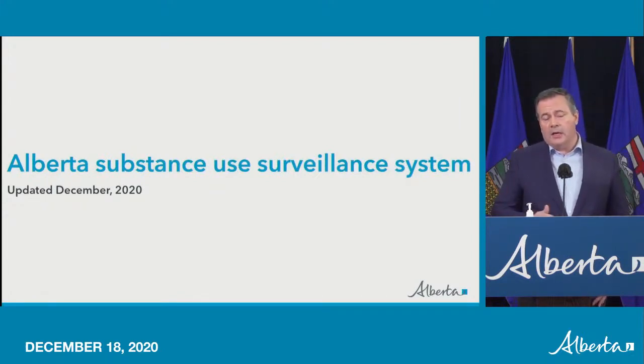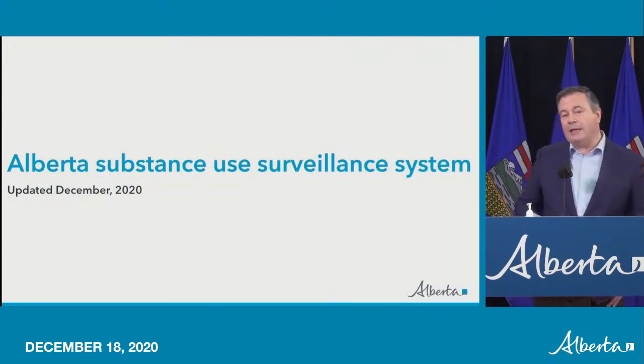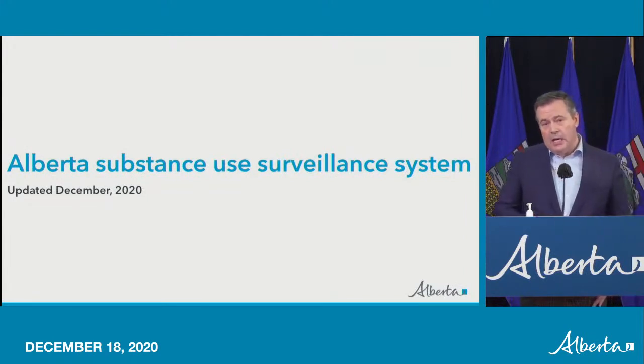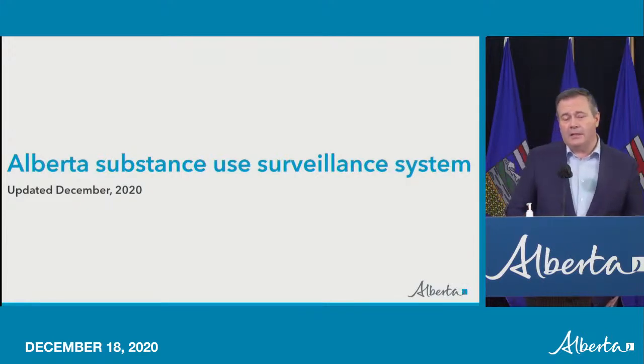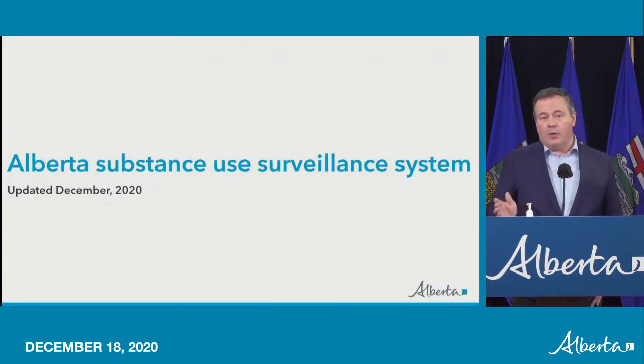While other jurisdictions like Ontario, BC, and Quebec also publish similar data, the Alberta Substance Use Surveillance System will be by far the most comprehensive in Canada. It features dynamic and interactive data set displays in which users can view information by city, zone, or province-wide, broken down by substance and in many different display options. It provides ongoing and timely updates to validated data, and it is structured to quickly add new data points and reporting metrics as they emerge.